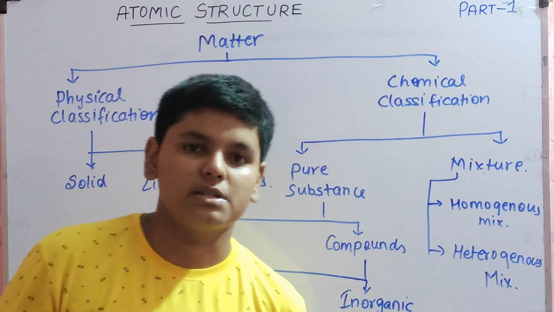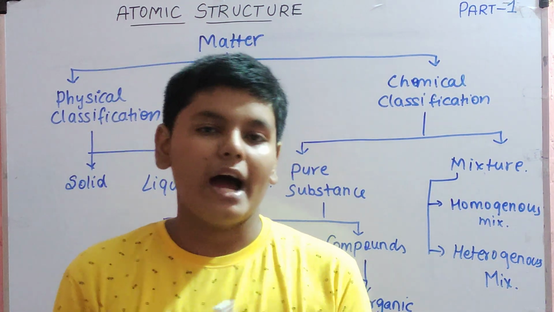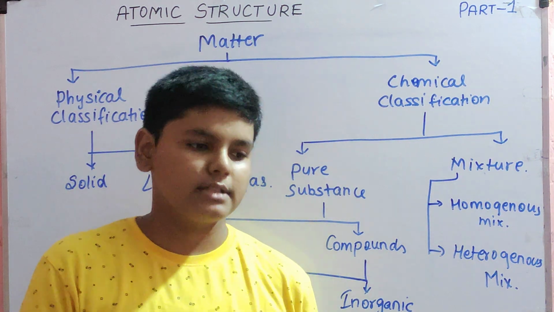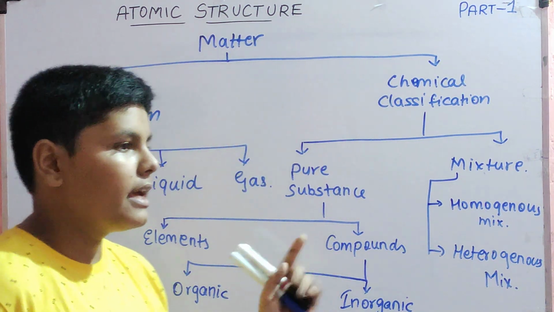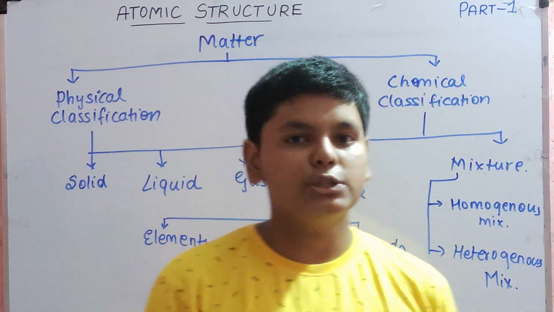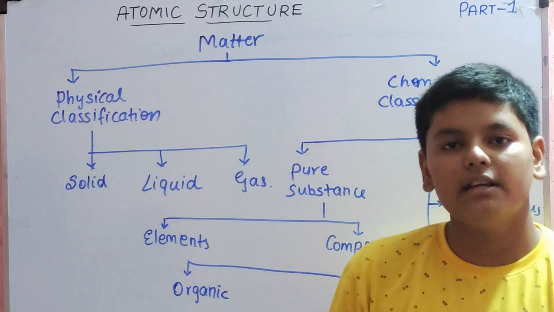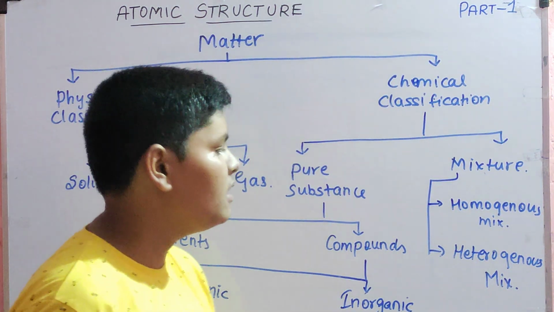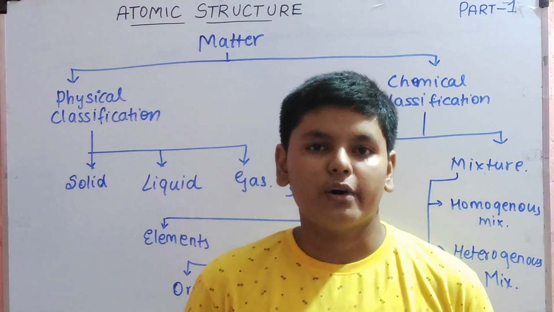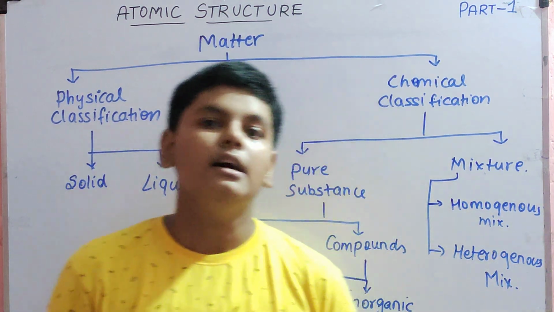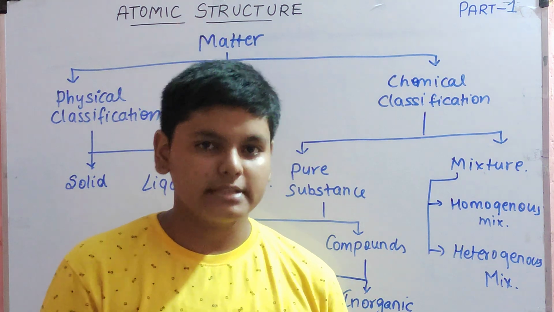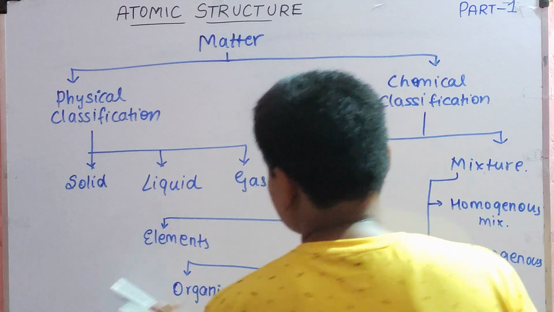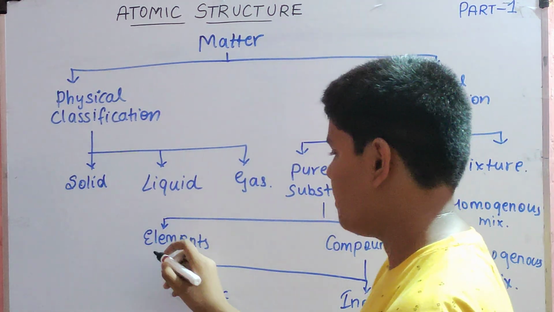For example, now homogeneous mixture. If you take water and sugar and mix them properly, they mix together nicely. Homogeneous mixture means there is no residue left. Solvent and solute, if you mix them both, you get a solution. That solution does not have any leftover particle. That is homogeneous mixture. Heterogeneous mixture, for example, you take a glass of water and put some soil in it, and then you mix it. After some time, you will see that the soil has settled down and the water is floating on top. That is heterogeneous mixture.